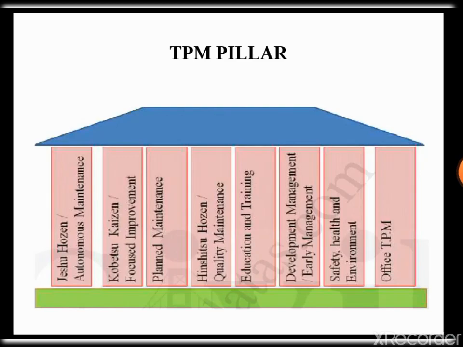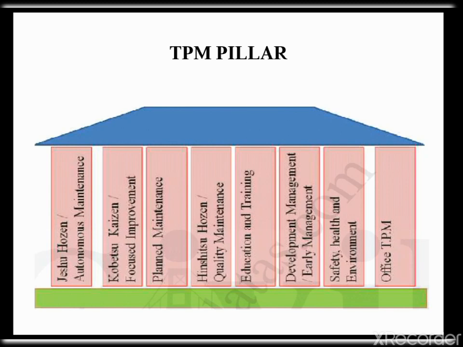Now we are going to see about TPM pillars. There are 8 pillars in TPM. The first pillar is autonomous maintenance. This pillar is geared towards developing operators to be able to take care of small maintenance tasks, thus freeing up the skilled maintenance people to spend time on more value-added activities and technical repairs. The operators are responsible for upkeep of their equipment to prevent it from deteriorating.